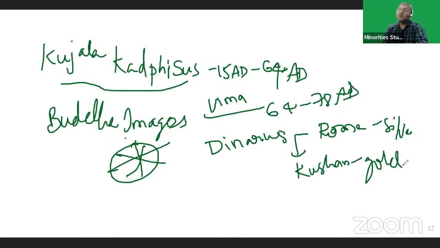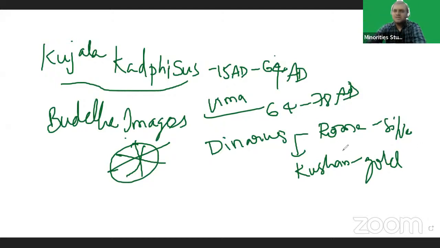Romans were the earliest people to mint denarii, remember this point. Denarii means silver coins minted by Romans.